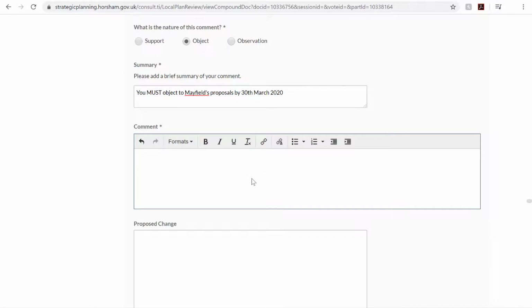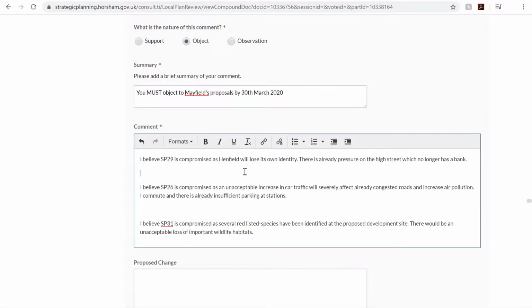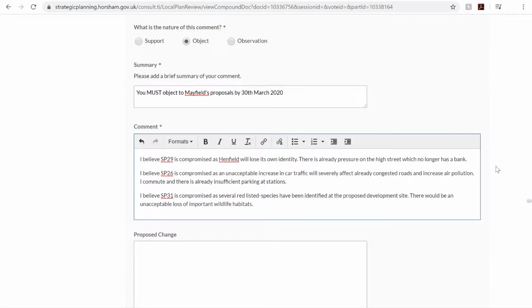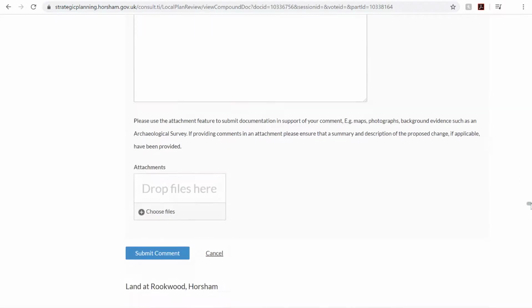Once you have written your objection, you can post it directly on the Horsham District Council website. Finally, finish by clicking Submit.